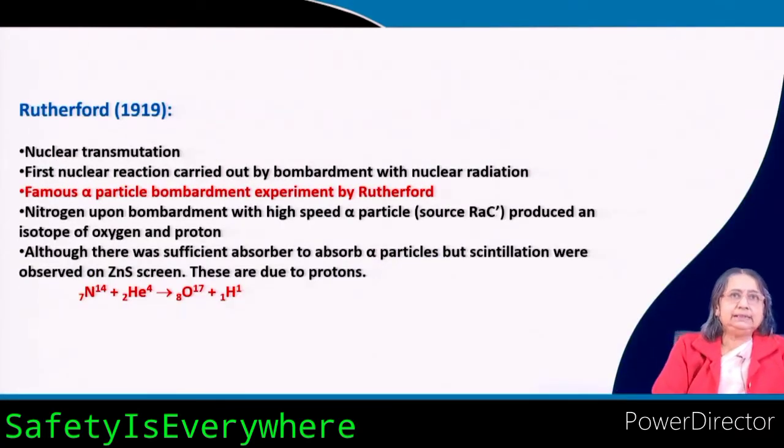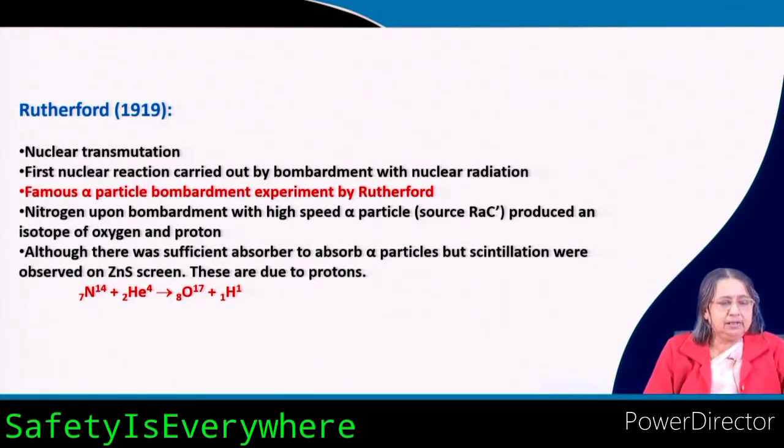Now, this is a very important experiment done by Rutherford in 1919: nuclear transmutation. Nuclear transmutation means some type of reaction by which one nucleus is transformed into another.